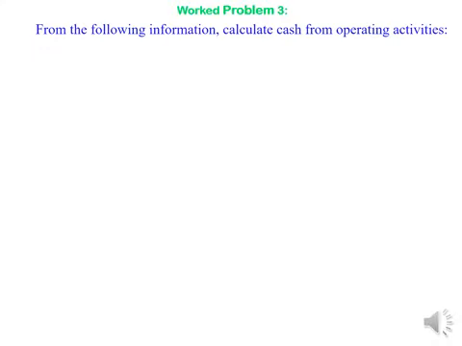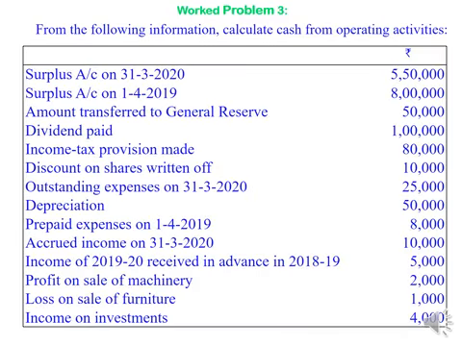Let us work out another problem, problem number 3. From the following information, calculate cash from operating activities. The information is given. Surplus account on 31st March 2020 rupees 5,50,000, that is the closing surplus account. Surplus account on 1st April 2019, opening balance, rupees 8 lakhs.